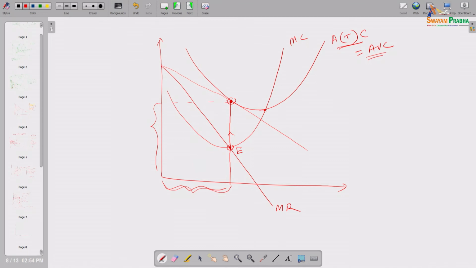But what is the difference? When he was operating in a competitive market, his demand curve became tangent at the lowest point of the ATC curve. This is the point of perfect economies of scale, because at that much quantity of output, your production is most economized and per unit cost is minimum. So, this is called minimum efficient size.